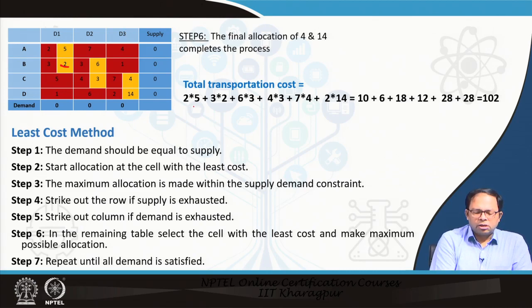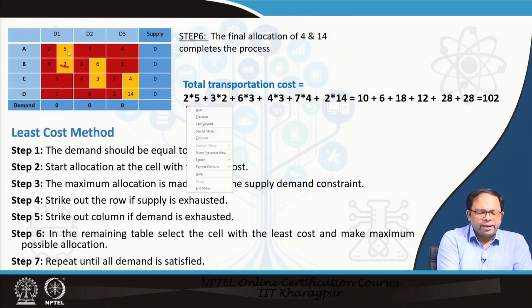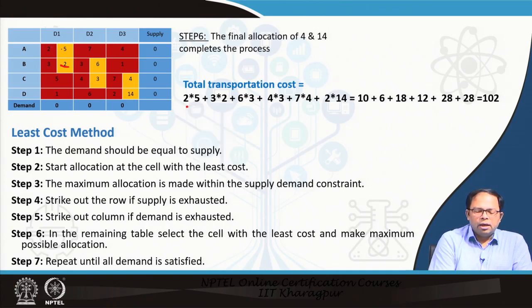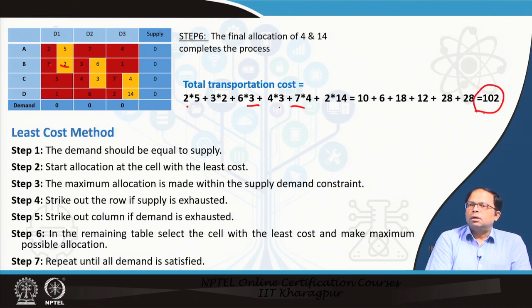So the total transportation cost is 2 into 5, then 3 into 2, then 3 into 6, 4 into 3, and so on, which gives me a total of 102. So this is one solution. This is not the optimal solution, this is one of the solutions.